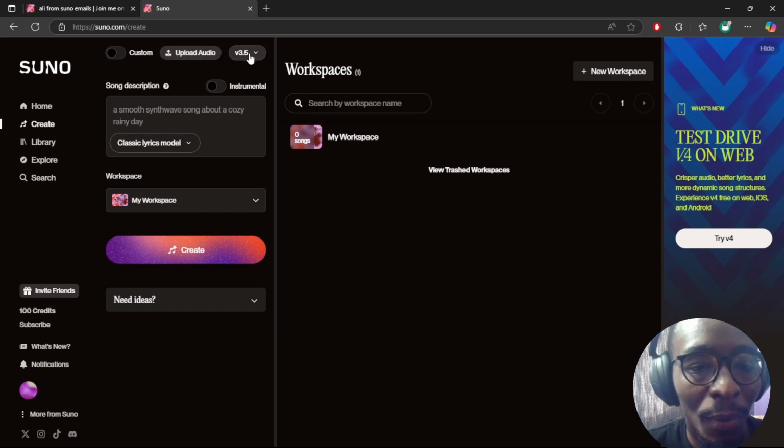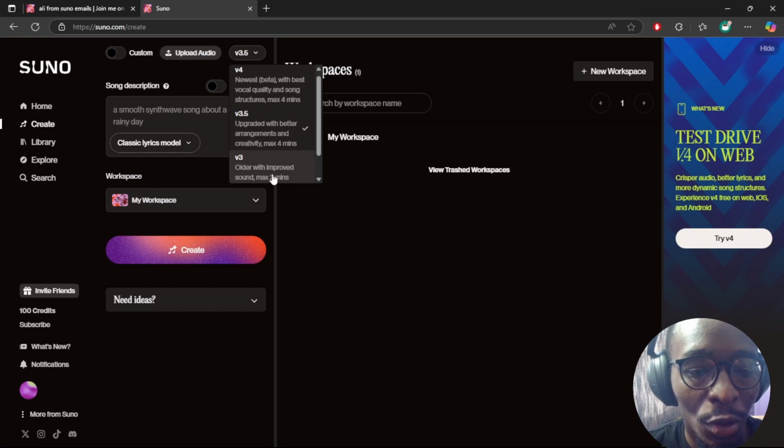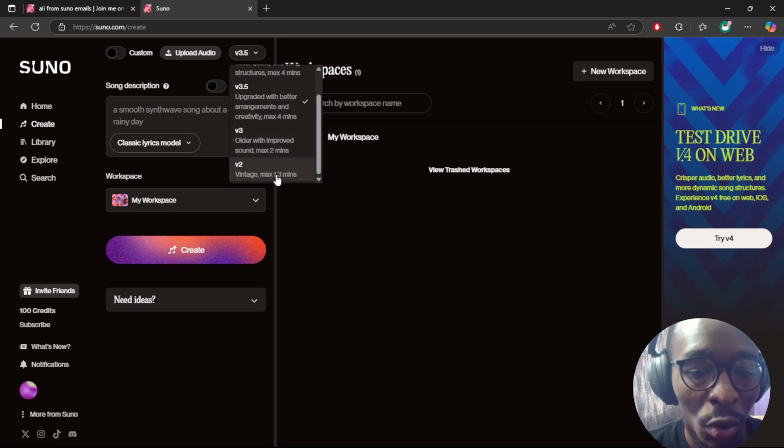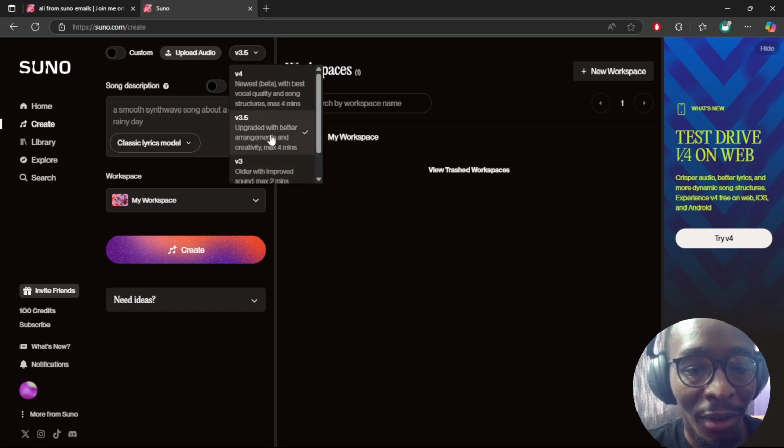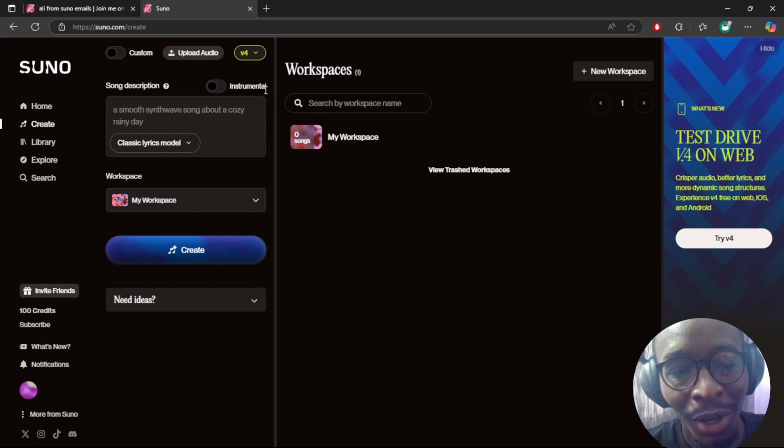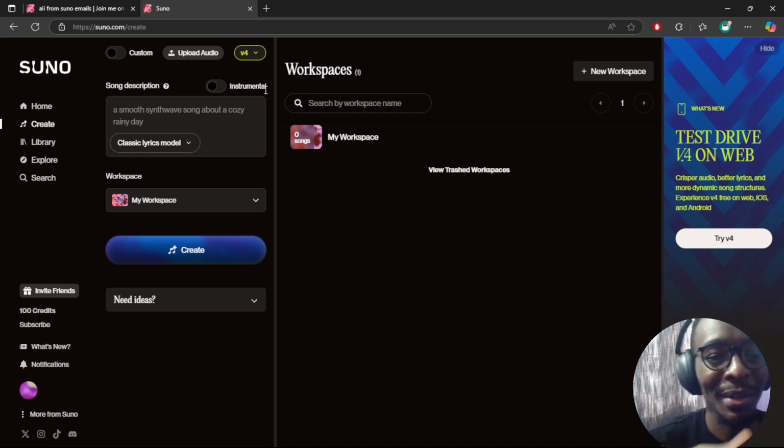And then here we have the options to choose the versions. For example, we have V2, we have V3, we have 3.5, and then we have V4, which is like the best. So I'm going to click on that for this specific video. When you create an account, you're going to have like 10 songs that you can create with V4. So always have that in mind. V4 is the best that we have right now, and it's going to get better. Like V3 was good a couple of months ago, and now we have V4, which is so good.